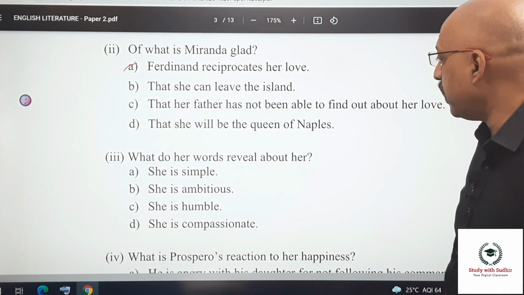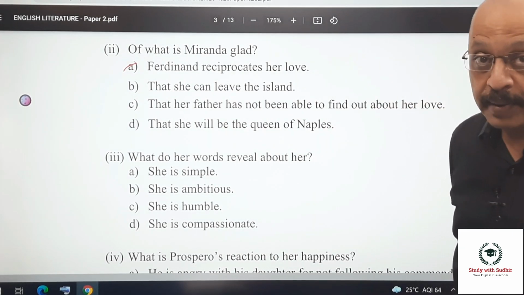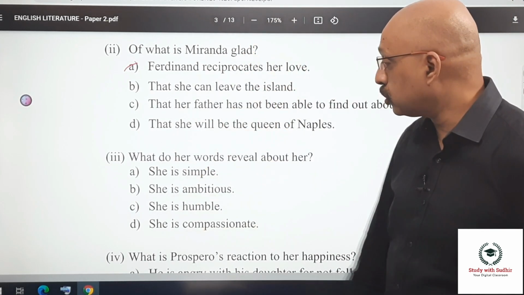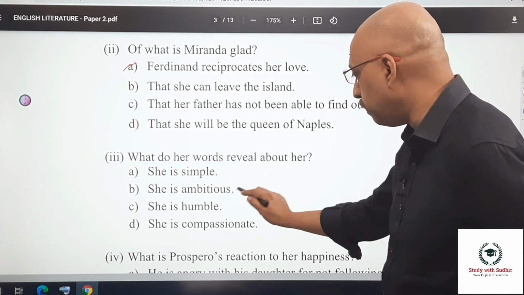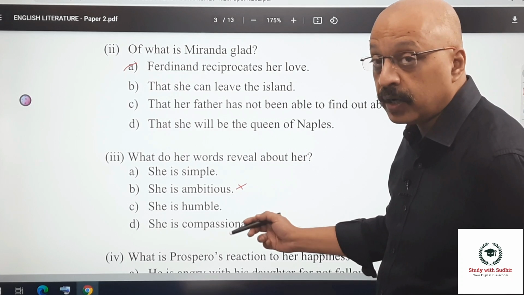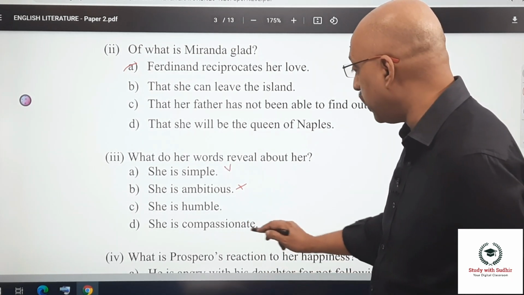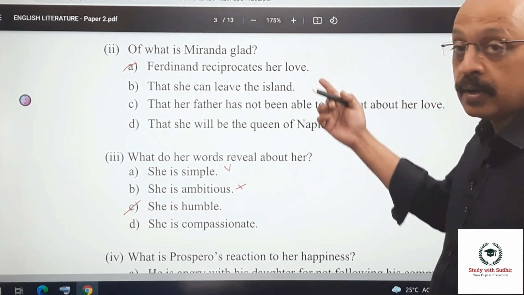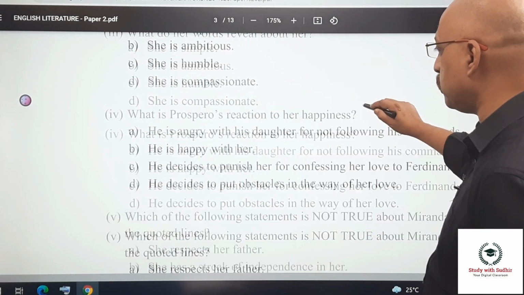What do her words reveal about her? She's simple, she's ambitious, she's humble, and she's compassionate. The words which have been given, the passage that has been given right on top, what do they convey about her? She's not ambitious, no. She's compassionate, but those are not the words. The words are not conveying that, right? Her simplicity is not being conveyed, right? So her humility is what is being conveyed by those lines which have been given in the passage in the examination paper.